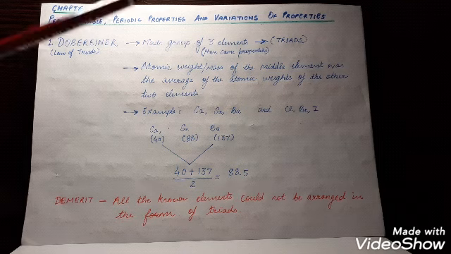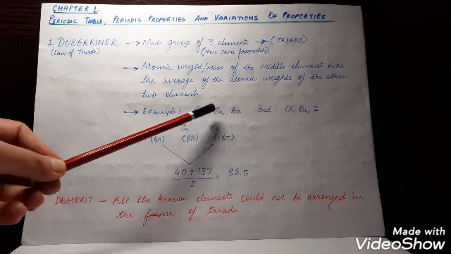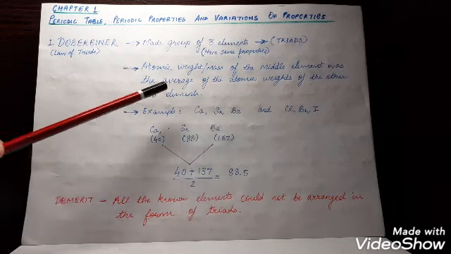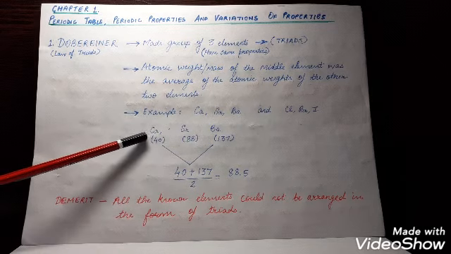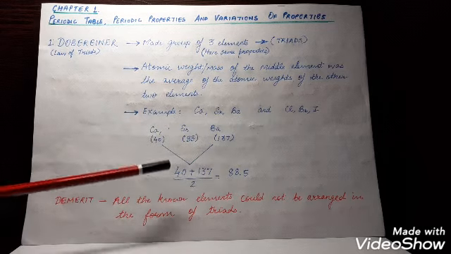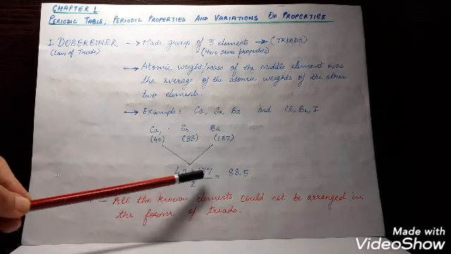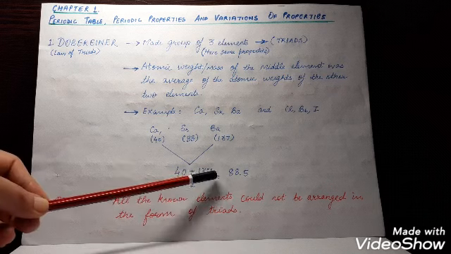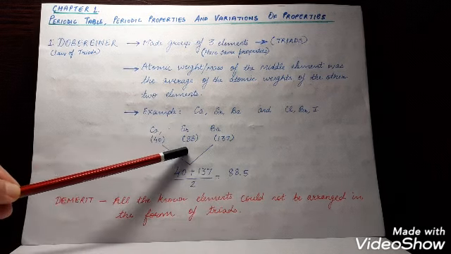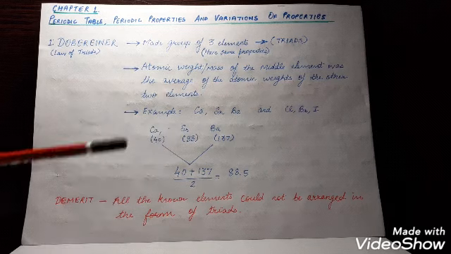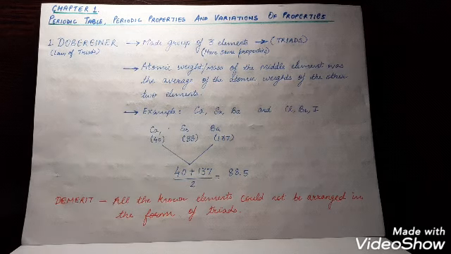Example, a group of 3 elements like calcium, strontium and barium. The atomic weight of strontium will be equal to the average of calcium and barium, that is 40 plus 137 divided by 2, that will be 88.5, which is approximately equal to the atomic weight of strontium. There was a drawback: all the elements known at that time could not be arranged in the form of triads.